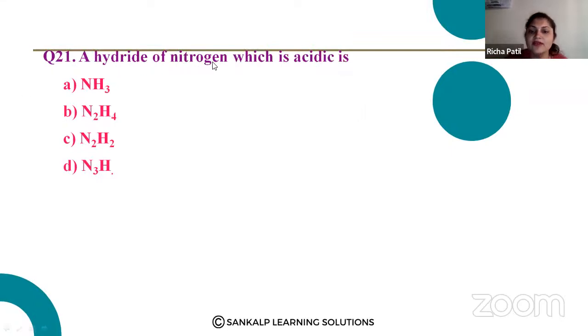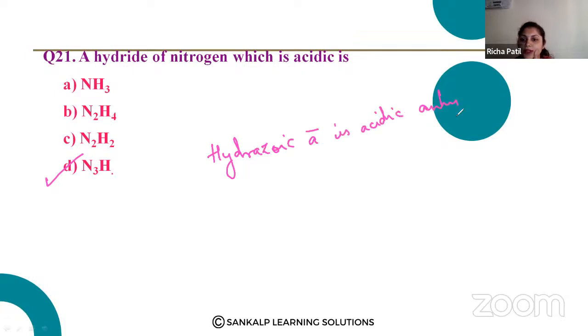A hydride of nitrogen, which is acidic, is N3H. So the hydride of nitrogen which is acidic is N3H. This N3H is nothing but hydrazoic acid, and this is acidic in nature. So this is the acidic hydride of nitrogen. So this is most acidic.